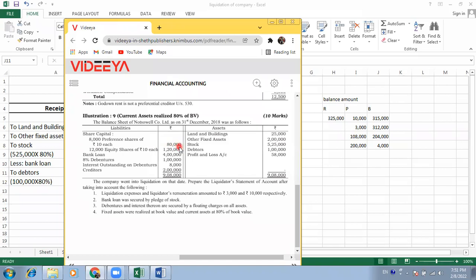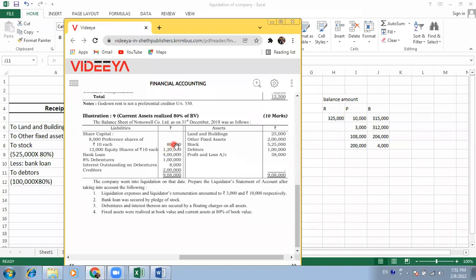We can't pay 80,000 because we have only 4,000 in our balance. So pay that 4,000 to the preference shareholders. That's all. The preference shareholders from internal liability are going to get only 4,000, though they have a claim of 80,000. And equity shareholders are going to get nothing, zero amount.